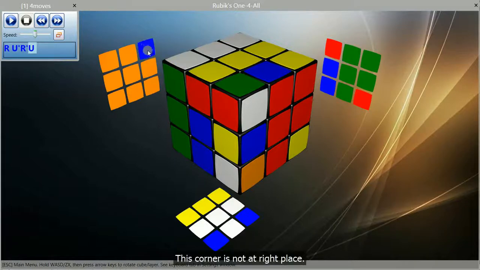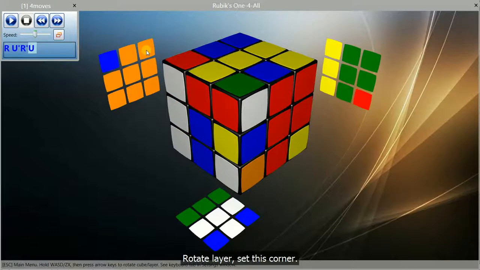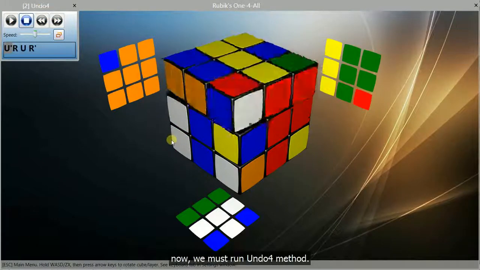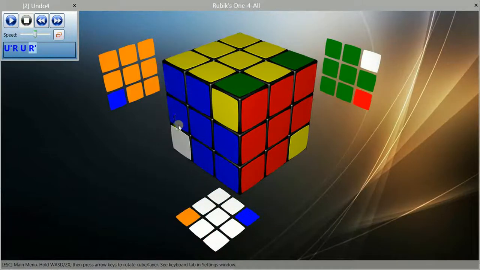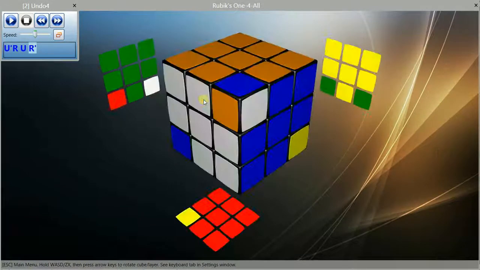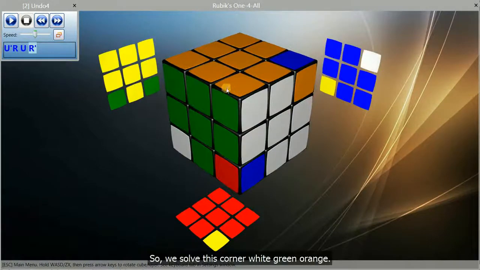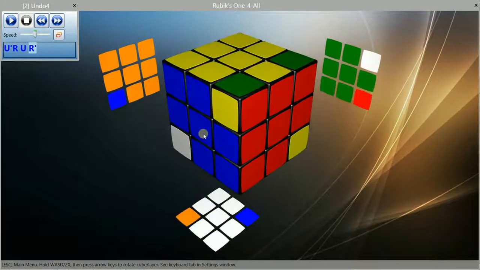This corner is not at right place. Rotate layer, set this corner. Because we run 4 moves, now, we must run undo 4 method. So, we solve this corner white green orange. Let's find next corner.